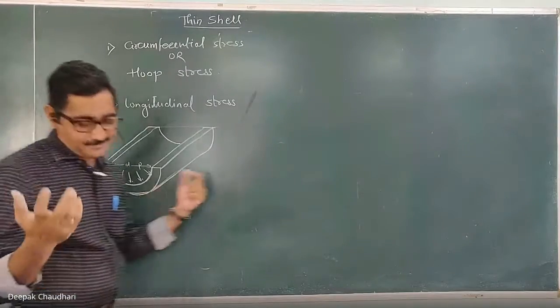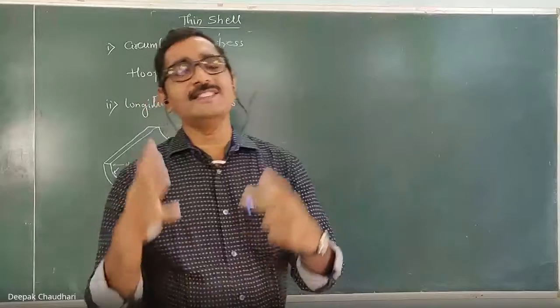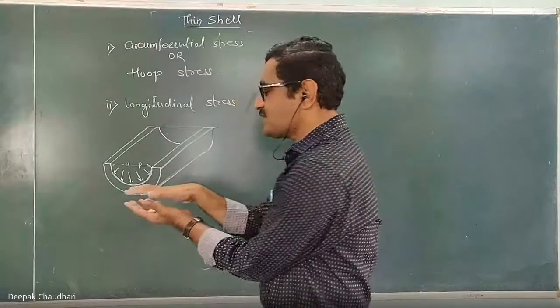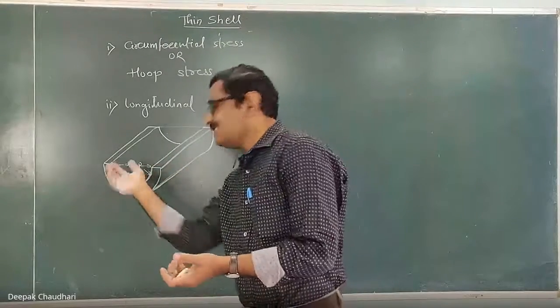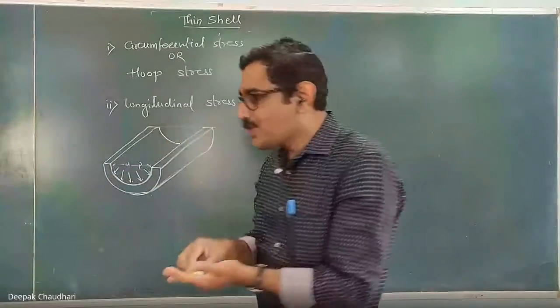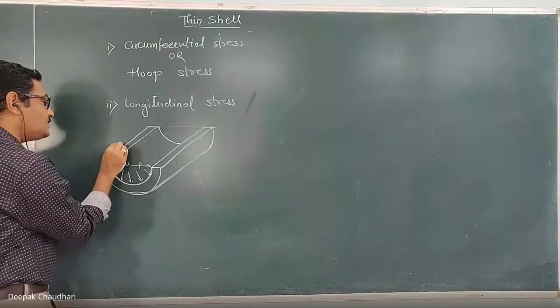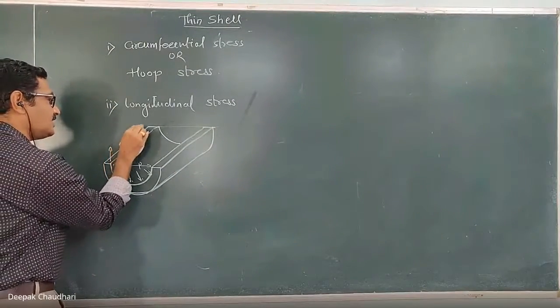Just imagine when the shell is subjected to some internal pressure. Because of the internal pressure, this shell gets elongated. Because of this elongation, a force of resistance is induced in the surface of the shell.